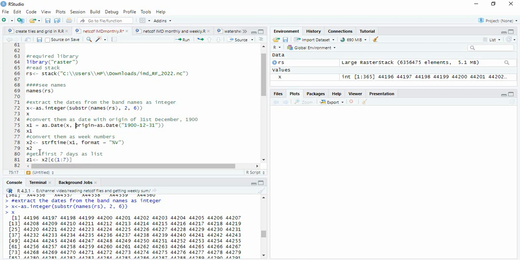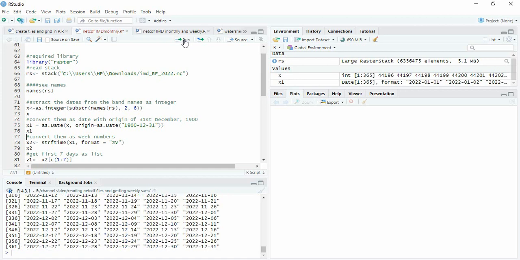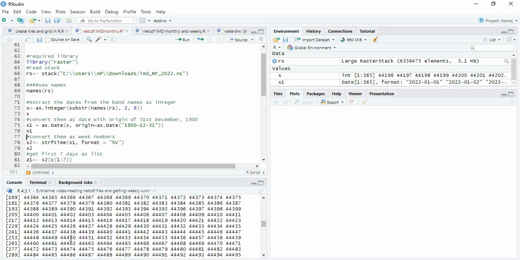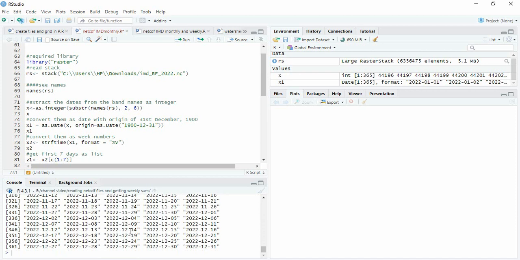So this x will be converted to date, taking the origin as 31st December 1900, so that the first day will be 1/1/1901. So now it is telling that 44196 will be 1/1/2022. So this is the 365 days.